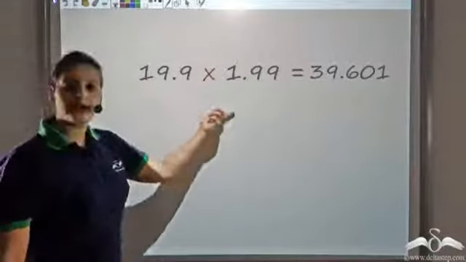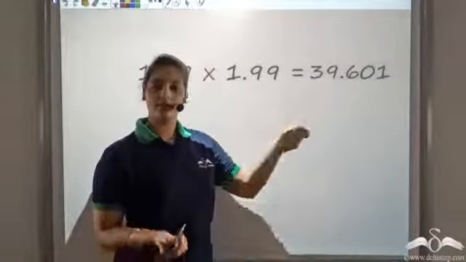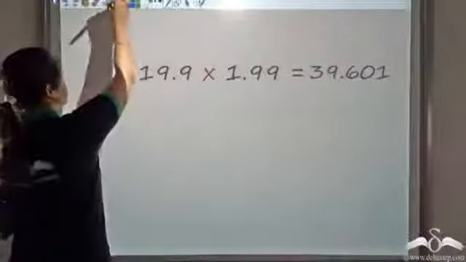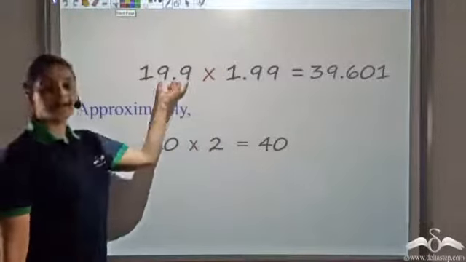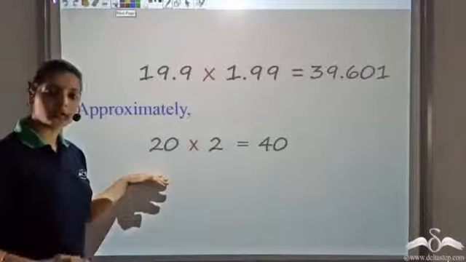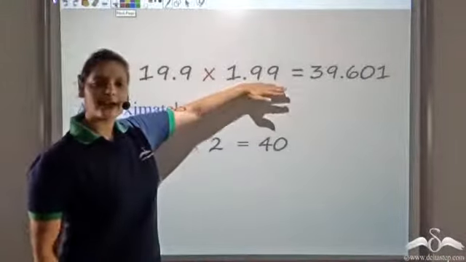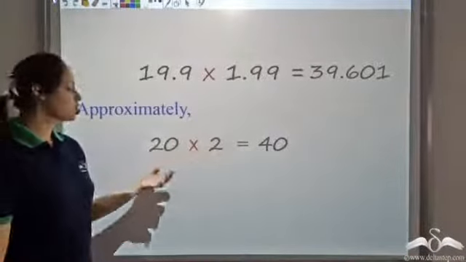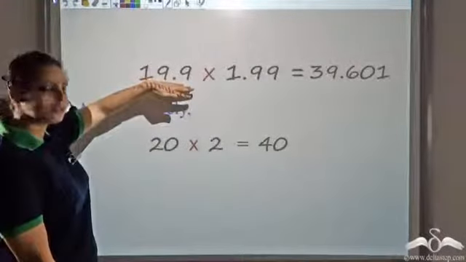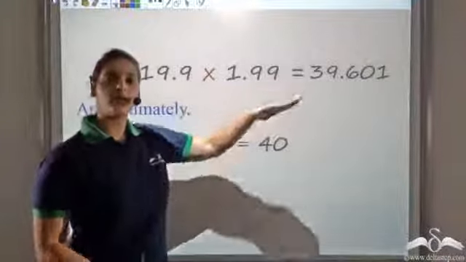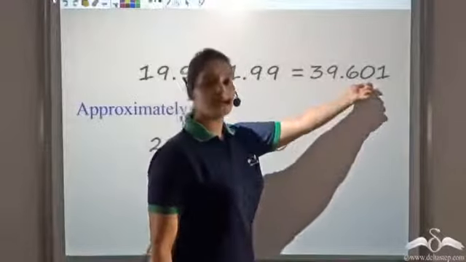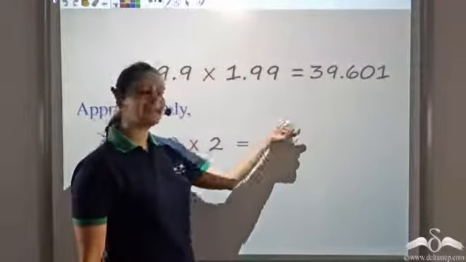But a wise way of getting close to the answer, or checking the answer, would be approximating it. I can say that 19.9 is approximately equal to 20. It is nearby 20, it's closer to 20. Similarly, 1.99 is around 2. So 20 times 2 gives me 40. So this is how I can say that 19.9 times 1.99 would approximately be equal to 40. We got 39.601 exactly and approximately 40.